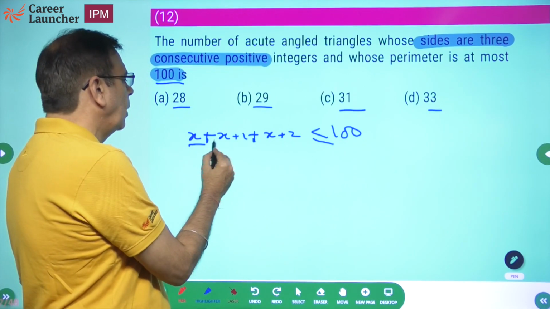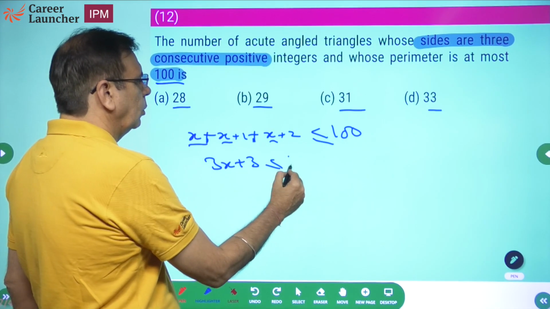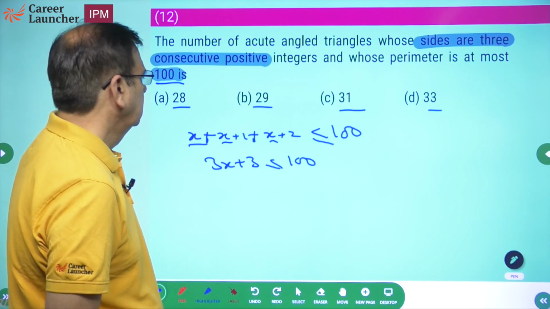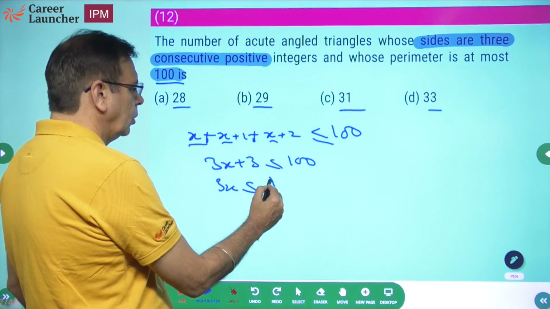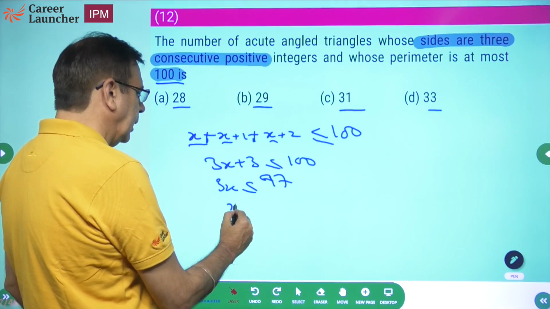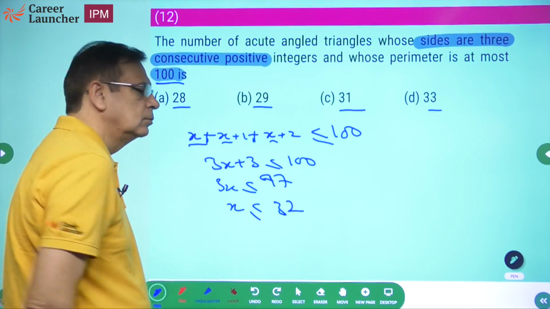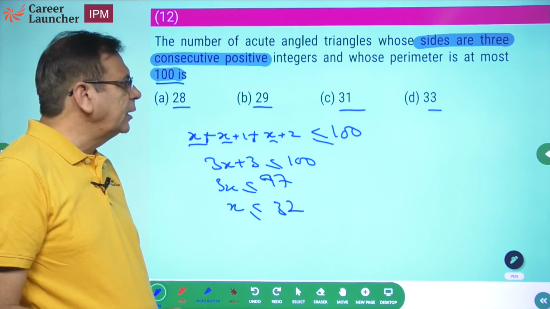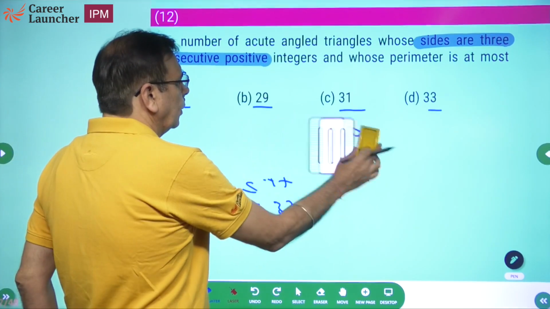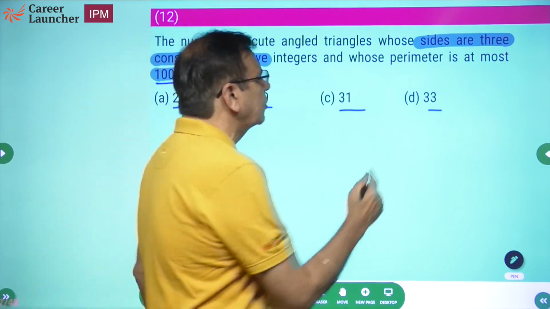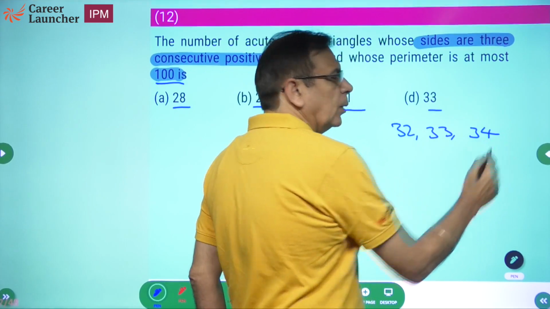So what does it become? 3x plus 3 less than equal to 100, or 3x less than equal to 97, or x less than equal to 32. So the maximum value of x is 32. So what we can say is that what is the biggest triangle going to be? 32, 33, 34 is the biggest possible case for us.